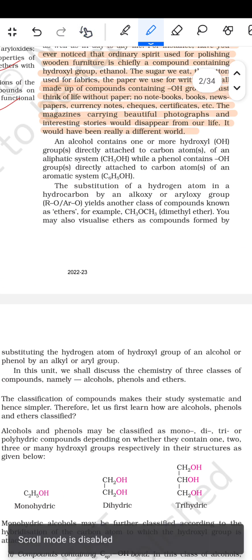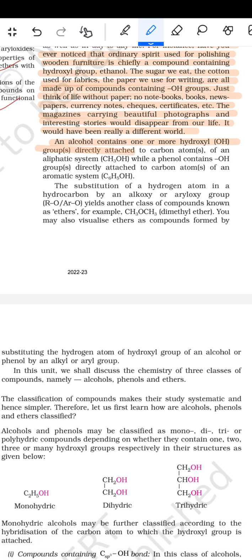An alcohol contains one or more hydroxyl groups directly attached to the carbon atoms of an aliphatic system, CH3OH, while phenol contains OH group directly attached to the carbon atom of an aromatic system, C6H5OH. The substitution of a hydrogen atom in a hydrocarbon by an alkoxy or aryloxy group, R-O or Ar-O, yields another class of compounds known as ethers, for example CH3OCH3, dimethyl ether.